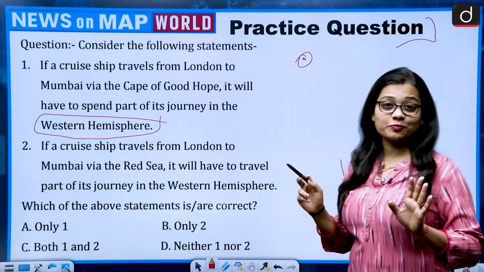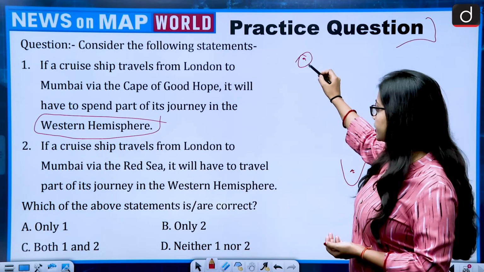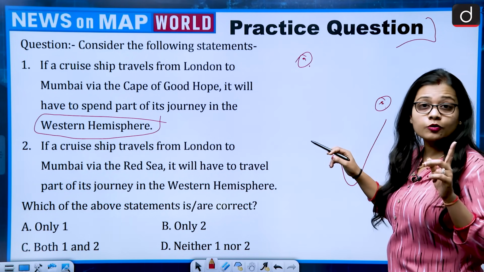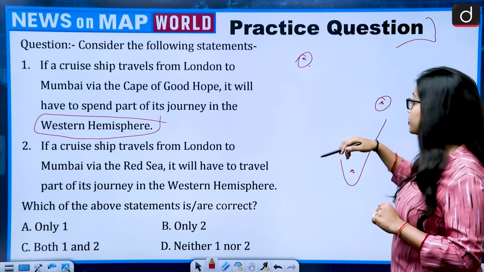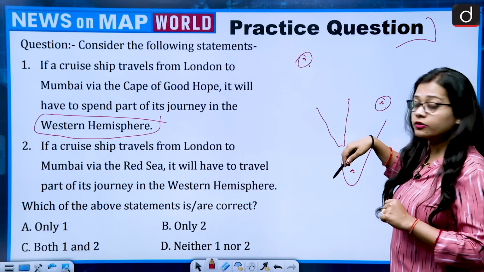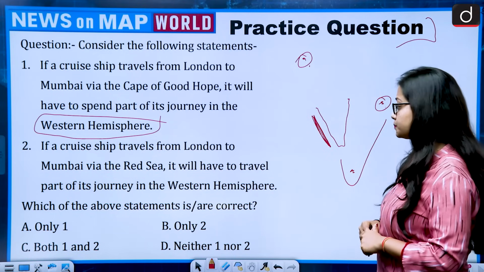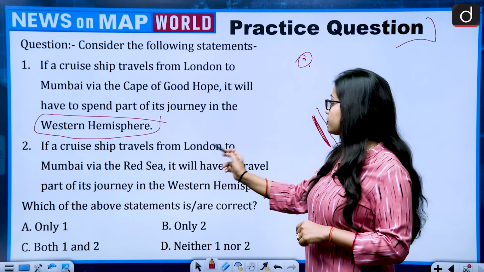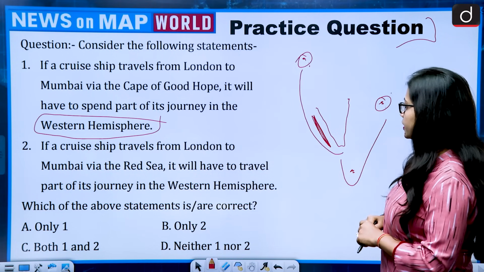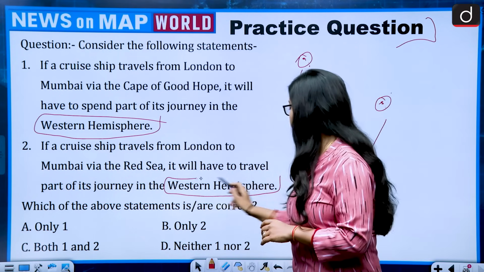Very interesting statement. Second, if a cruise ship travels from London to Mumbai via the Red Sea, and we saw the location of the Red Sea in today's episode, this is the Arabian Peninsula and the Red Sea is lying to the west of the Arabian Peninsula. If a cruise ship travels from London to Mumbai via the Red Sea, it will have to travel part of its journey in the Western Hemisphere.